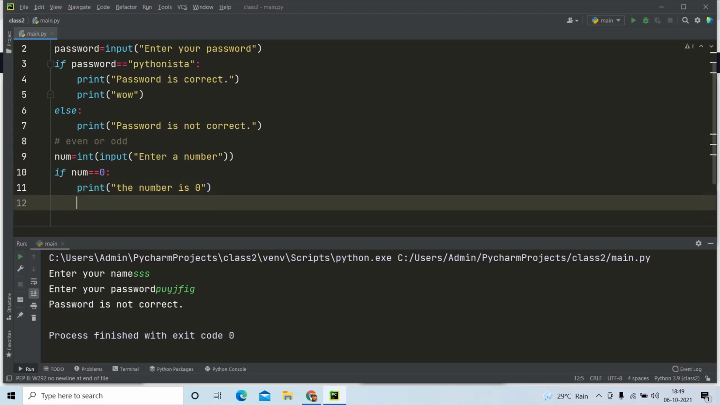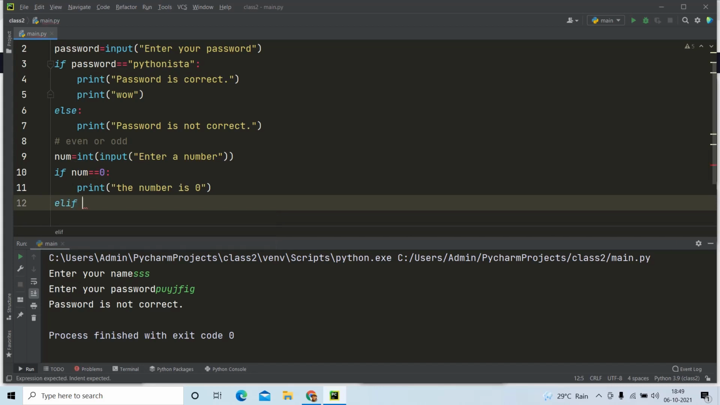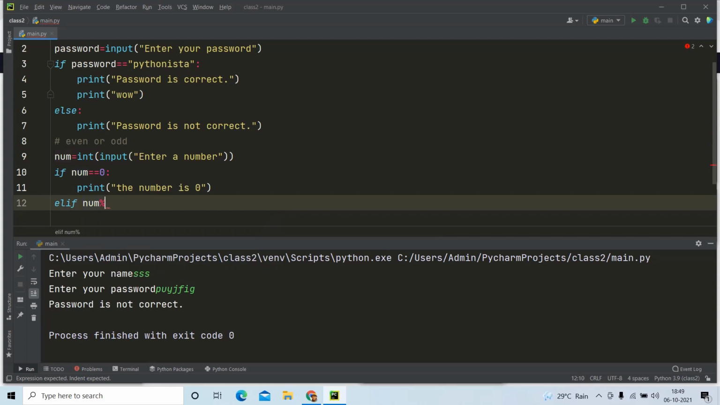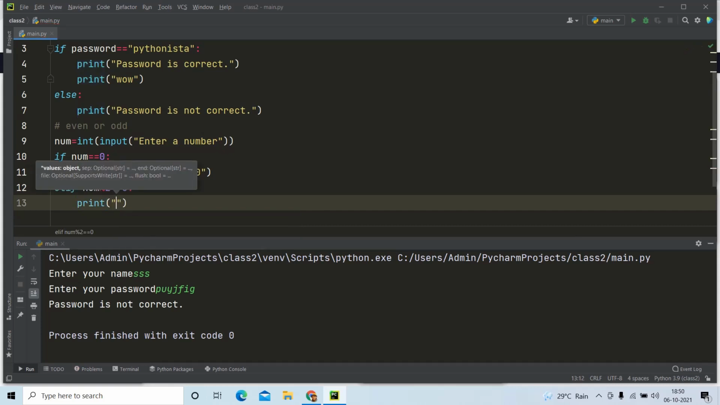What will be the next condition? The next condition here will be elif, right? With elif, how can we check whether a number is even or odd? With the help of the remainder. If we get a remainder equal to 0, then it is an even number. So if the remainder, meaning the percentage symbol, of the number which the user has entered is equal to 0, then I am going to print, it is an even number.